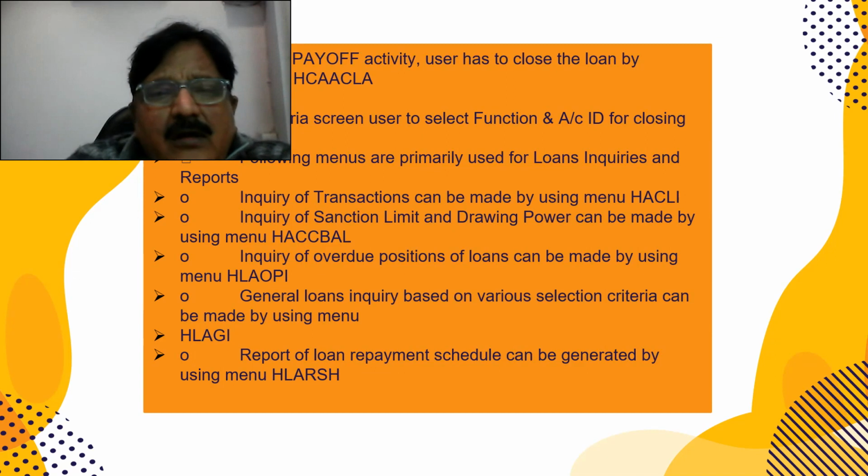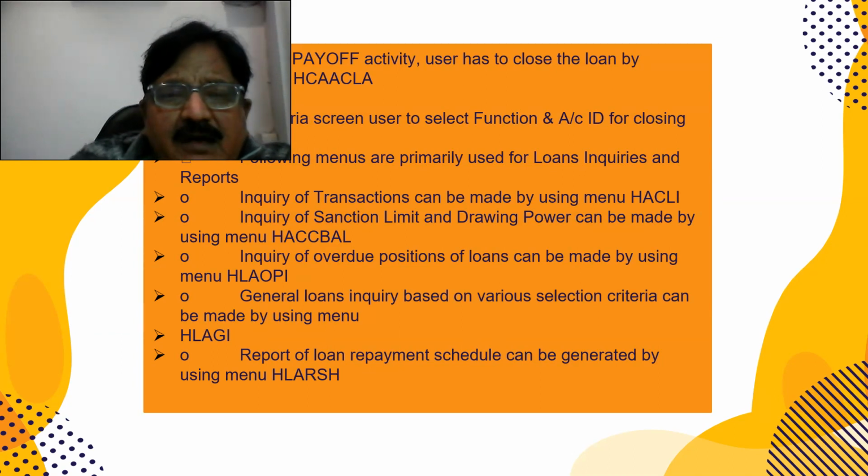HACCBAL is primarily used for loan inquiries and reports. You can find out whether the limit is 0 and the drawing power is 0 or not. The command for that is HACCBAL. An inquiry or transaction can be made through menu option HACLI, account ledger inquiry. Inquiry of the overdue position of loans can be made using HLAOPI. It can be done for all the accounts in the branch or a particular account in the branch.